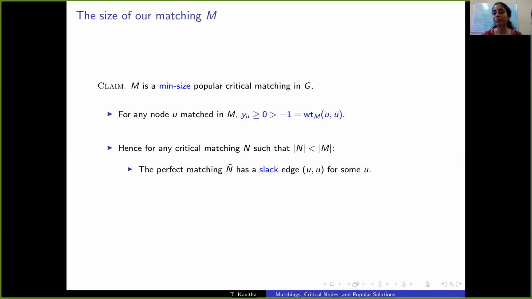Now the matching M is an optimal solution to the primal LP, and the feasible solution to the dual LP that we constructed is in fact an optimal solution to the dual LP. Hence, complementary slackness implies that N tilde cannot be an optimal solution to the primal LP. That is, the critical matching M defeats N. Hence, N cannot be a popular critical matching. Thus, M is a min-size popular critical matching.